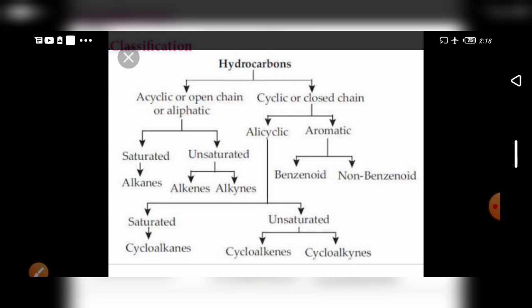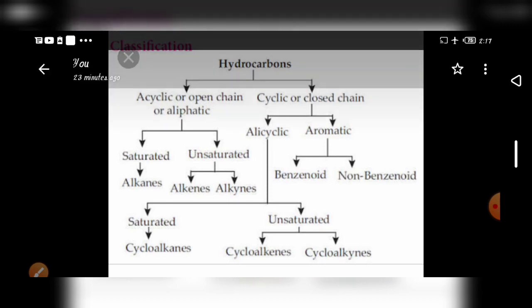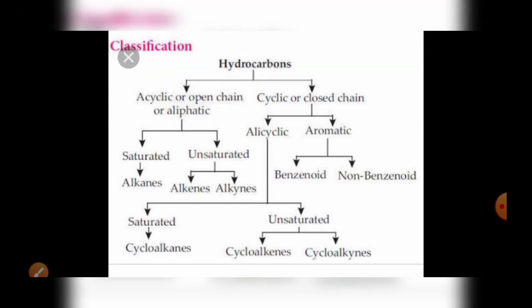Okay, next alicyclic, that is saturated and unsaturated. Saturated is cycloalkanes. Unsaturated are cycloalkenes and cycloalkynes. The same way acyclic is classified into 2 types, saturated and unsaturated, alicyclic is also classified into 2 types. One is saturated, that is cycloalkane, and the unsaturated are cycloalkenes and cycloalkynes.